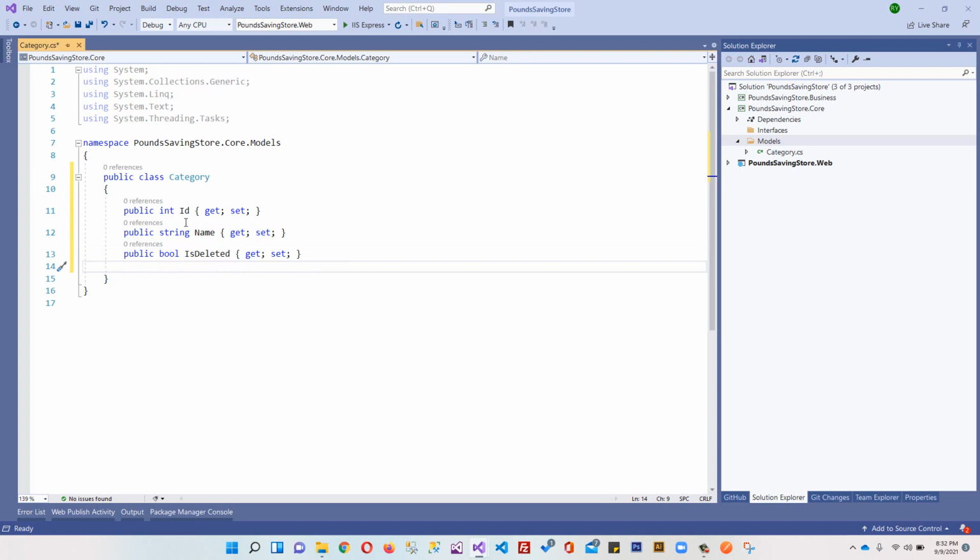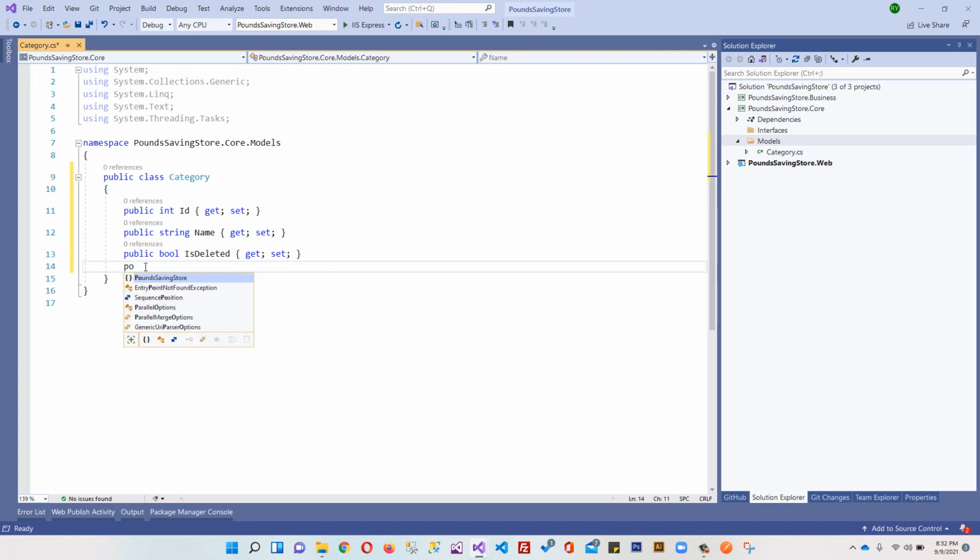We will not actually be deleting the category from our database. Instead, whenever the user clicks on delete, we will mark this category as deleted with the value true, and it will be hidden on the user interface of whoever is using the application. Later on we can design some kind of mechanism so that we still have access to our deleted categories. This is a very common technique used in web applications.